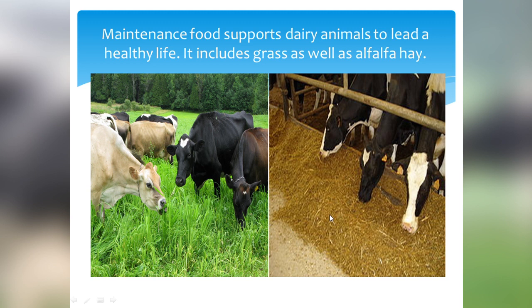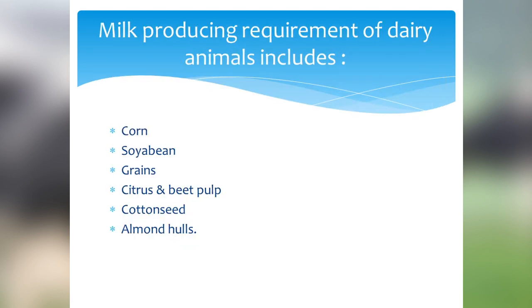The first food requirement of dairy animals is maintenance requirement. What is maintenance requirement? It is the food required to support the animals to live a healthy life. See, the first maintenance food is green grass and second one is alfalfa hay. Then these cows require the special food for milk production.